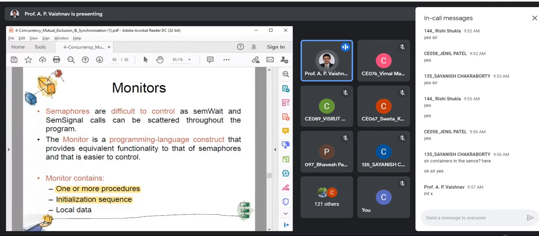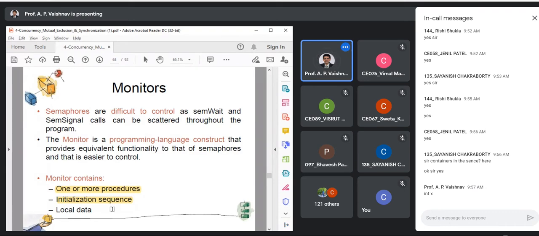That variable can again be accessed by only one process at a time. Getting some idea, right? Okay, so imagine monitor as a box, whatever you put inside, only one can access. Only one can access. It is like that.